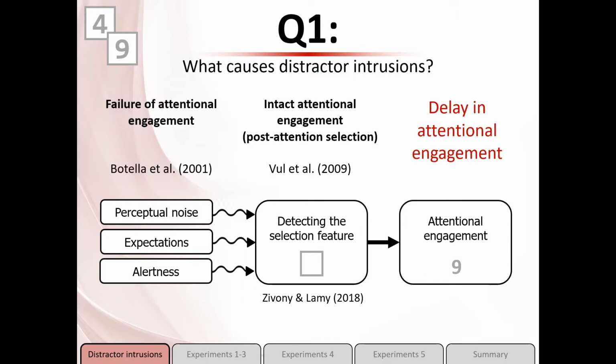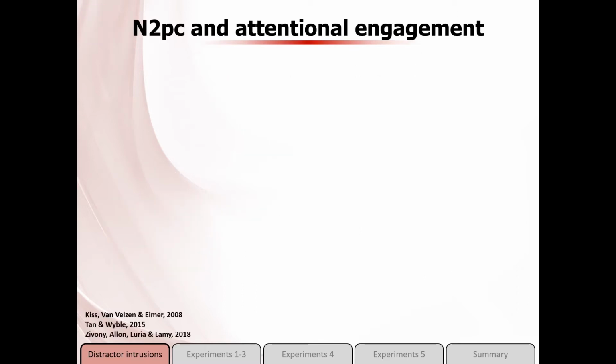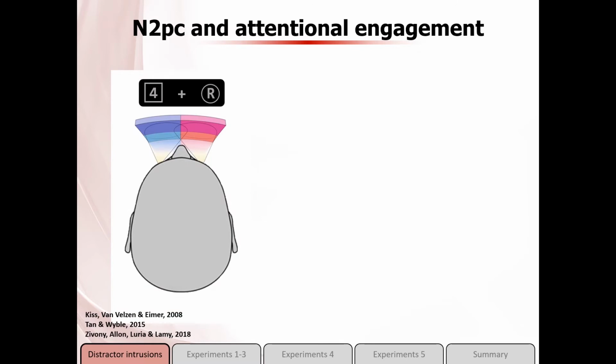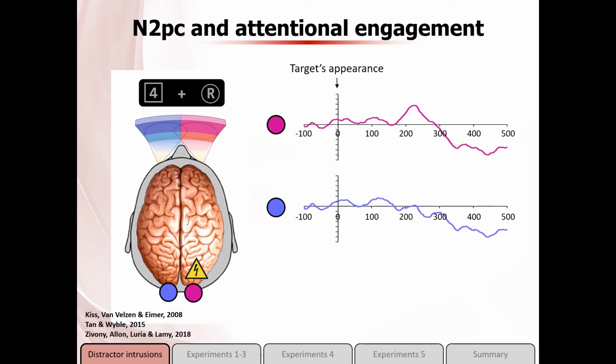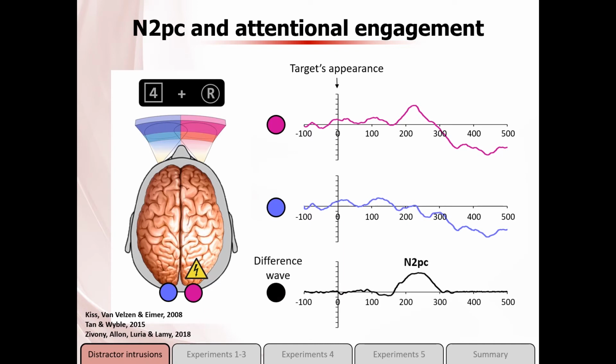To differentiate between the three theories, we turn to event-related potentials, and specifically to the N2PC component. So what is the N2PC? When a target appears on one side of the screen, we see an increase in neural activity in the opposite side of the visual cortex. So when we record the electric potential from two electrodes, ipsilateral and contralateral to the target, we get these kind of waveforms. And when you subtract one waveform from another, we get this difference wave. And the additional activity we see in the 200 millisecond window is called the N2PC.